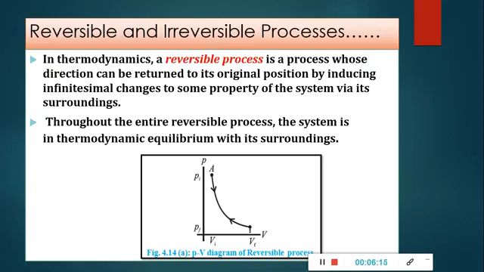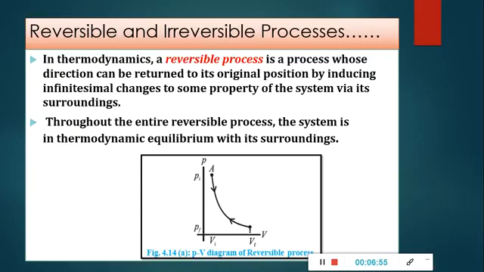That means the initial state of the system can be restored. So these are some familiar thermodynamic processes that are reversible. A thermodynamic process, or thermodynamic change, can be reversible or irreversible. We have seen that a thermodynamic process can be represented by a PV diagram. A reversible process is a change that can be retraced in the reverse direction. The path of a reversible thermodynamic process is the same in the forward and the reverse direction.